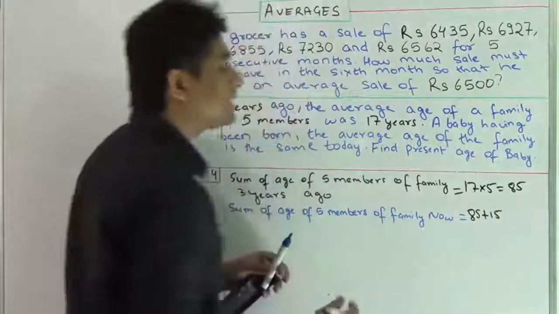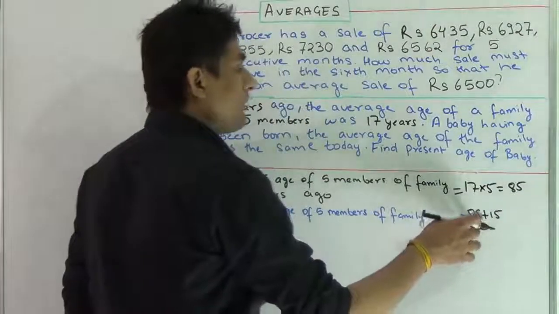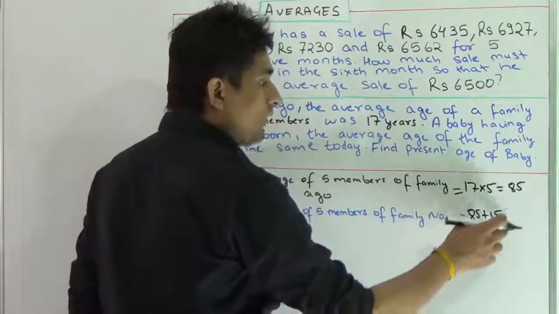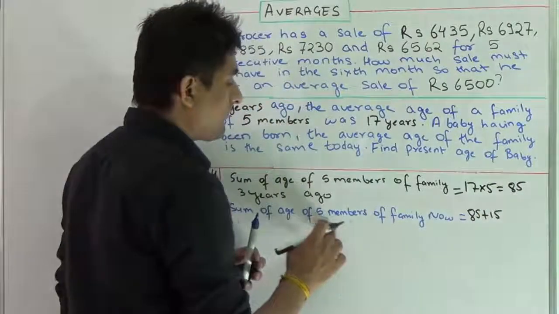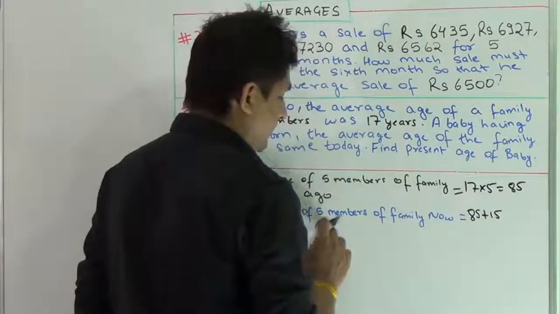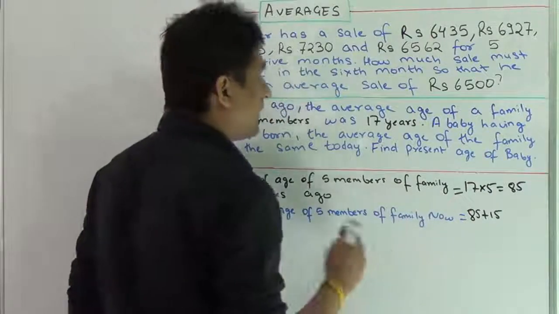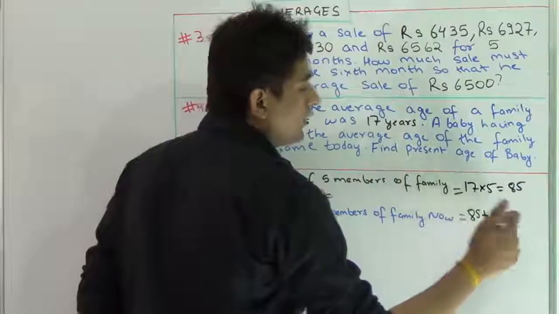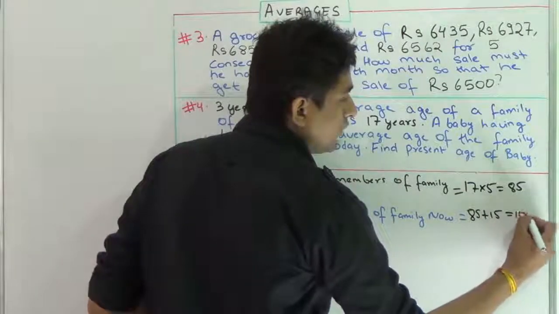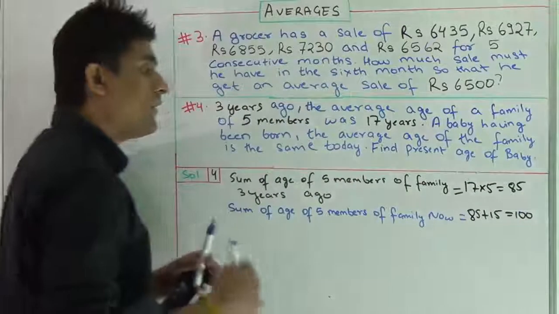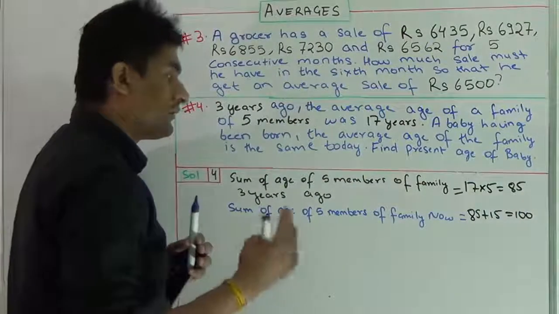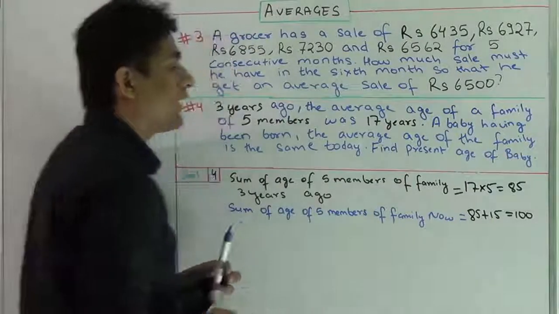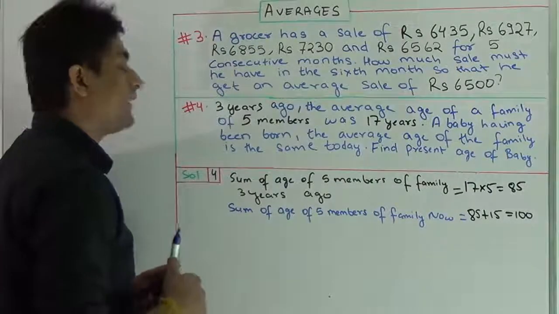Why will it come like this? 85 is the sum of the age of the 5 members 3 years before, and since there are 5 members and everyone's age has increased by 3 years, the total increment in the sum of the age would have been 15. So I can say the sum of the age of the 5 members of family will be 100 years. Okay, 85 plus 15.